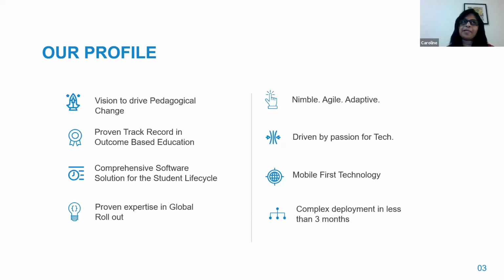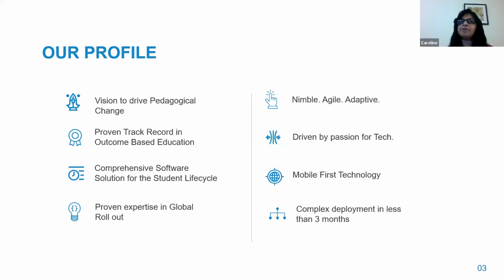We offer a completely integrated student information system and a learning management solution. There are many vendors in the marketplace today which offer just a student information system, and some offer a learning management solution. The advantage of Camo is offering a complete, comprehensive solution which covers the entire student life cycle. That's the differentiator of us.